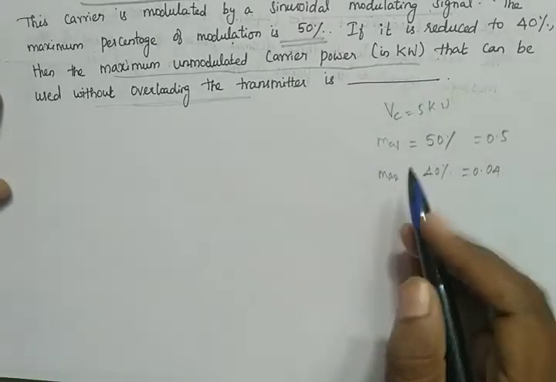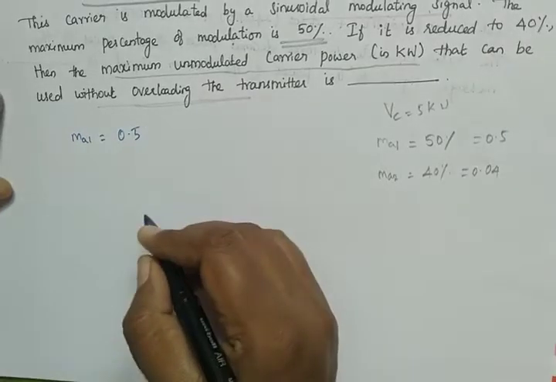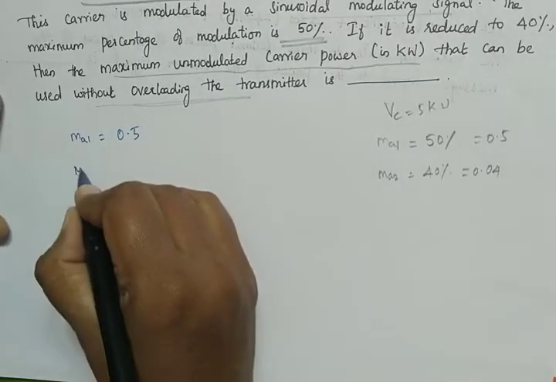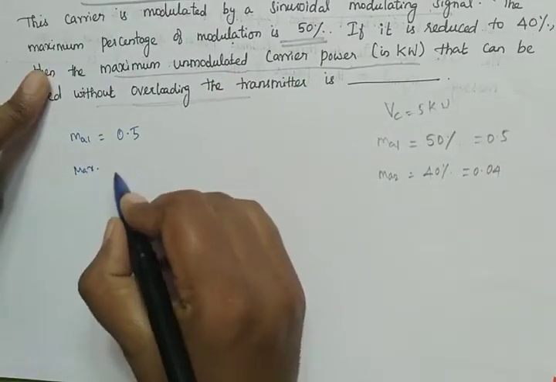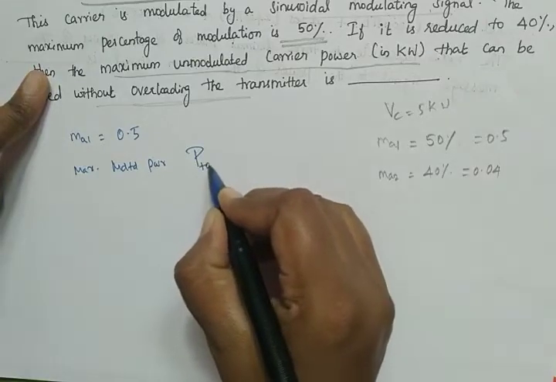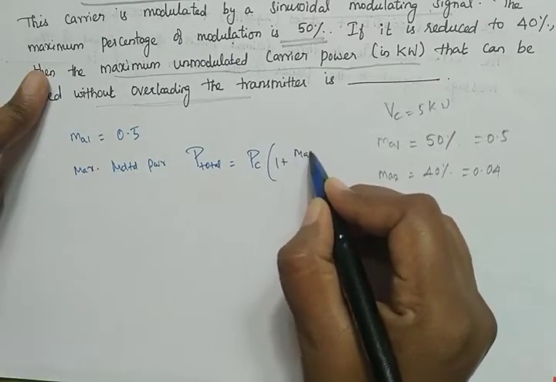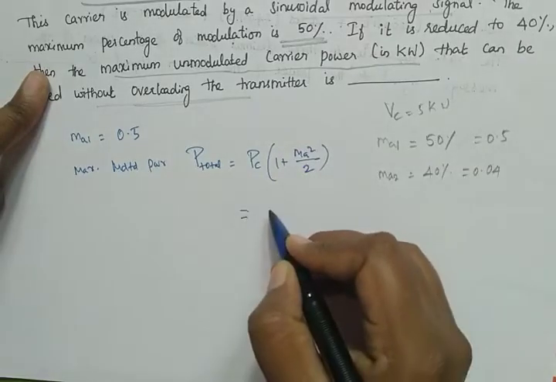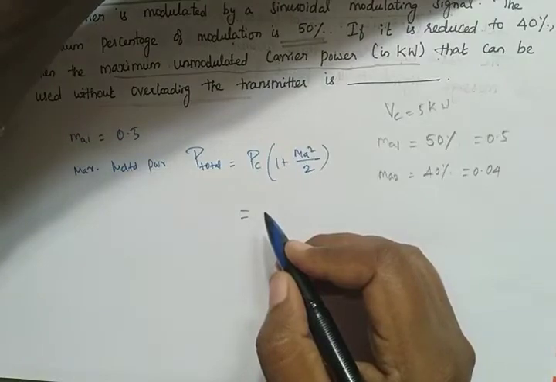Now, what is given here? Ma1 is equal to 0.5. We have to find the maximum unmodulated carrier power. The maximum modulated power, that is P total, is equal to Pc into 1 plus Ma square by 2. Now, what is Pc here? It is given that the unmodulated carrier power is 5 kilowatts.